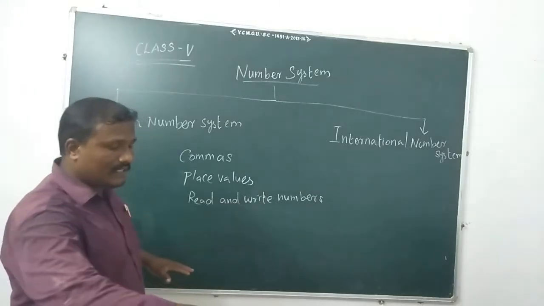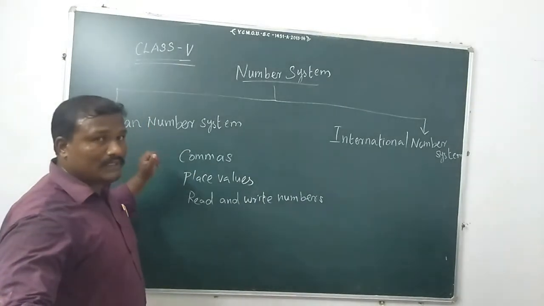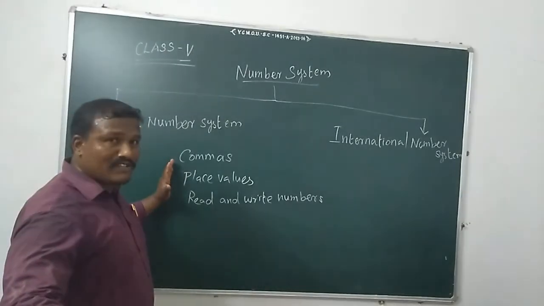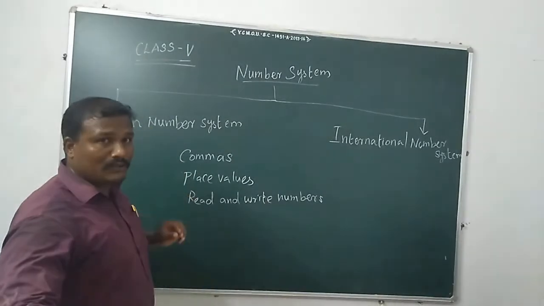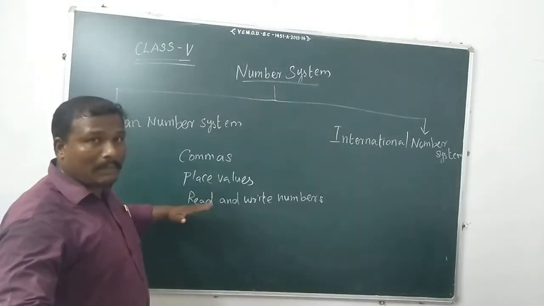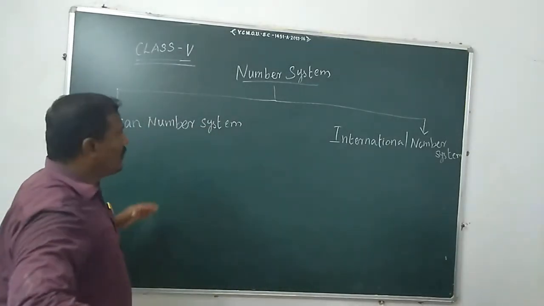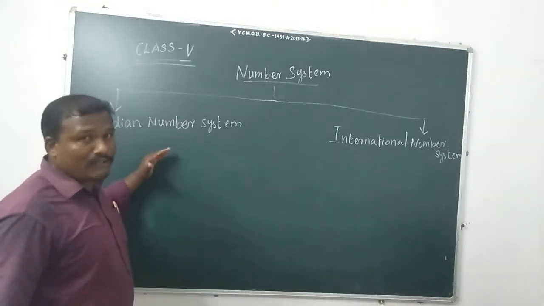First we will discuss the Indian place value: how to put commas, what the place values are, and how to read and write numbers.